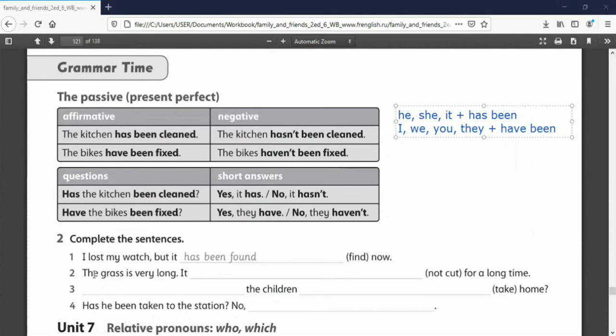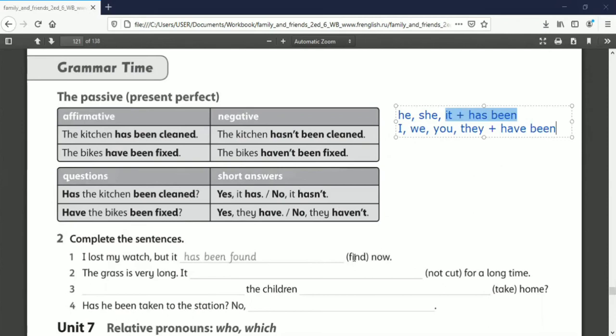Okay, let's see the example. I lost my watch, but it has been found now. In here we use has been because the subject is it. See again, the subject it uses has been. And then you have to use the verb 3. What's the verb 3 of find? The verb 3 of find is found.